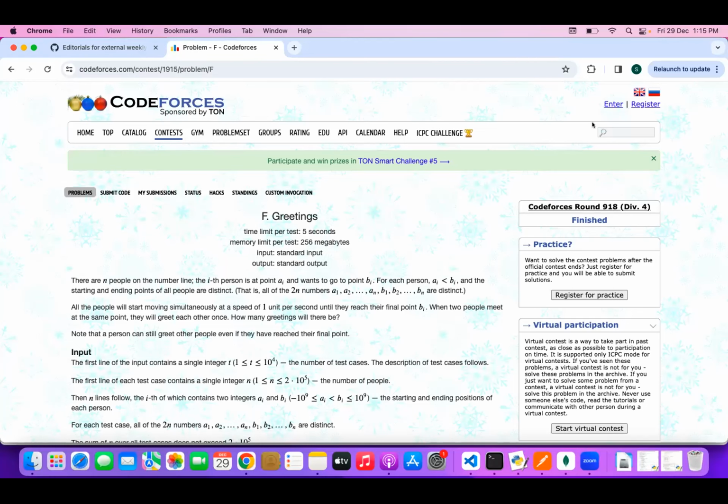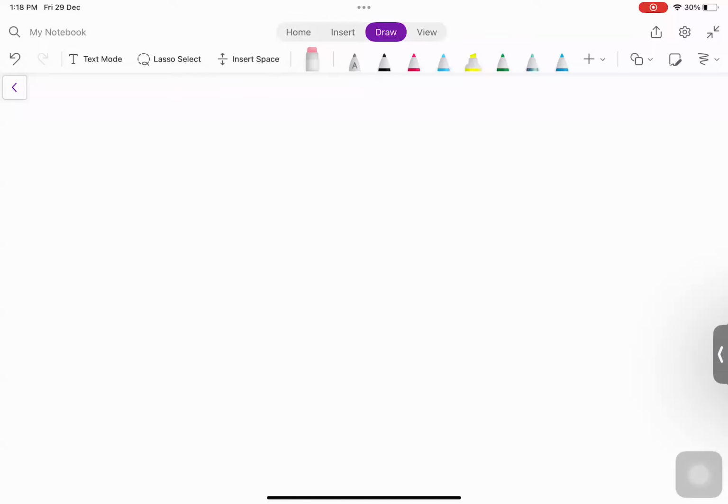The next question of Codeforces Round 918 Div 4 is Greetings. In this question, we are given positions of people. Each person has an initial position Ai and wants to reach a position called Bi. It is also given that Ai will always be less than Bi. Each person is moving with a speed of 1 unit per second towards their destination, Bi.